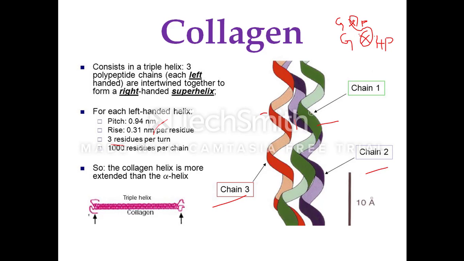Heads of the adjacent molecules are staggered and aligned, and this alignment of the head group of every 4th molecule produces a characteristic cross striation. A series of complex covalent linkages form within and between the triple helices, leading to the formation of strong mature collagen. The rigid and brittle nature of the connective tissue in older people is the result of accumulation of covalent cross-links in the collagen as they age. This is regarding the structure of collagen.